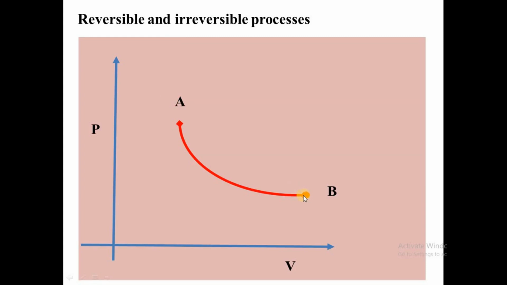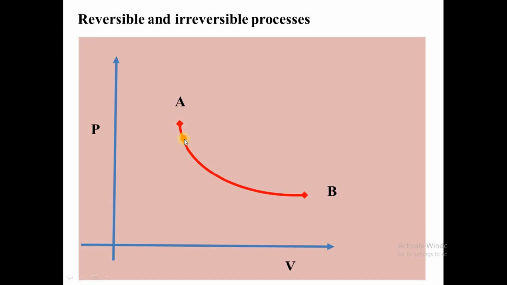The volume is decreasing during compression while the pressure is increasing slowly. From A to B, we have an expansion, and from B to A, we have a compression. But we can see it is a slow process. That means this curve stands for a reversible, a slow process.